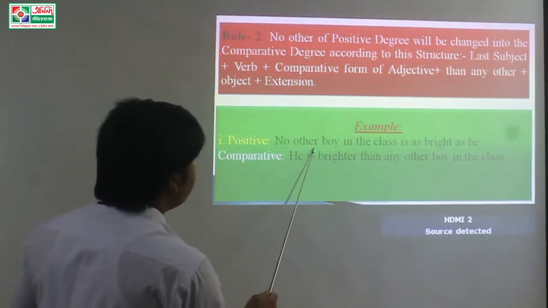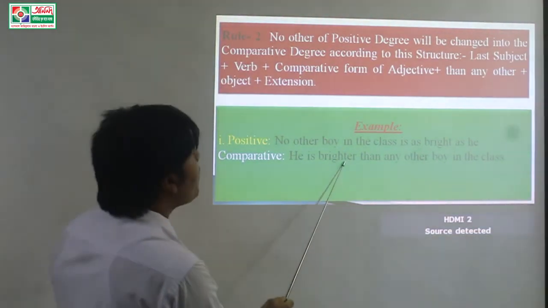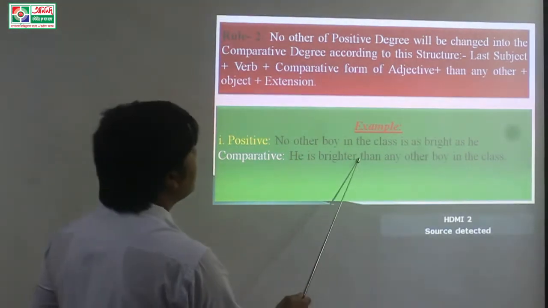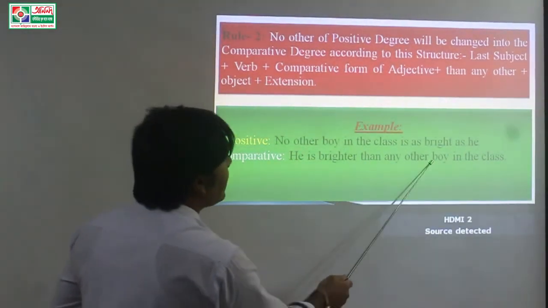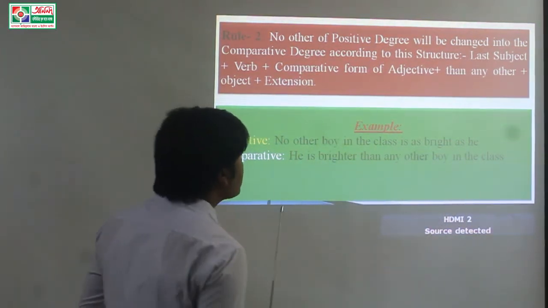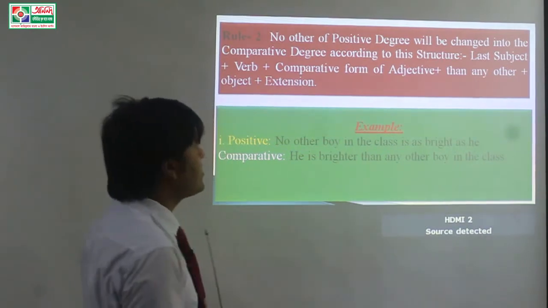And then the verb. Brighter is the comparative form of bright, and then any other boy in the class, and the last part of the sentence.